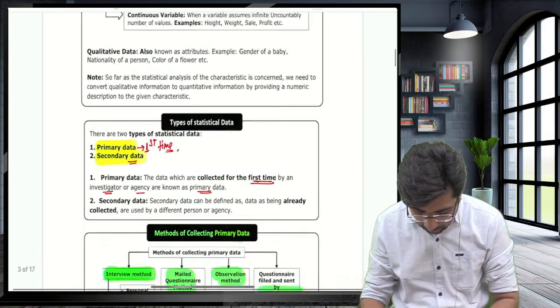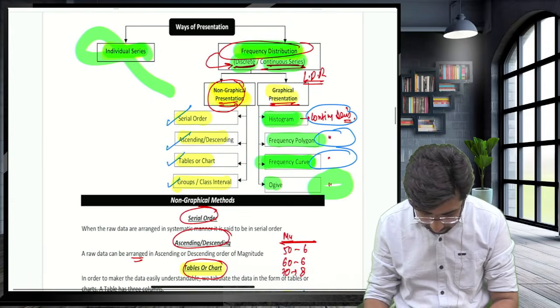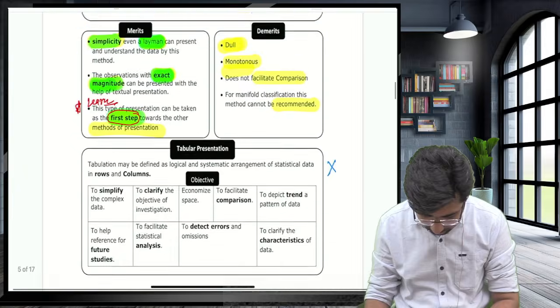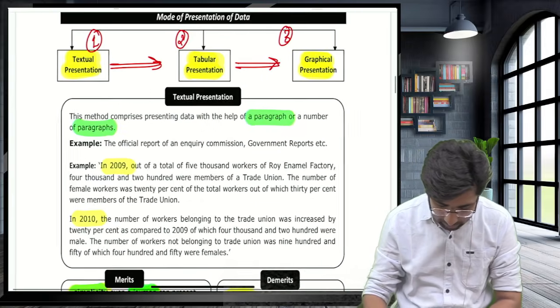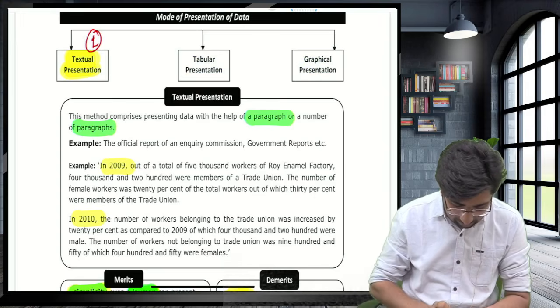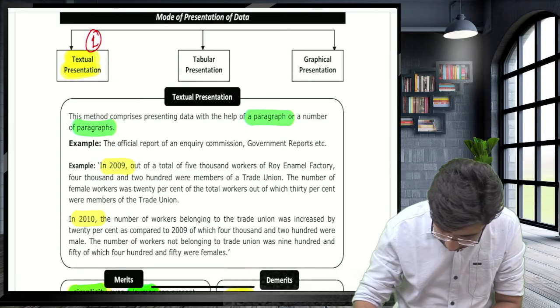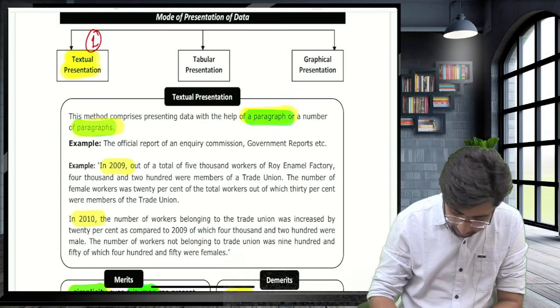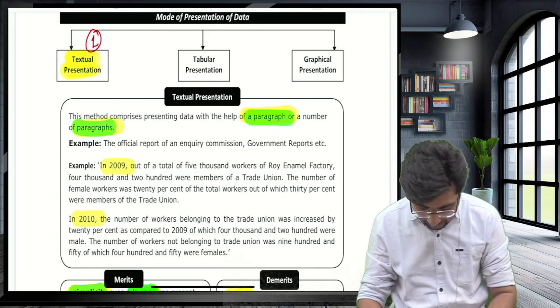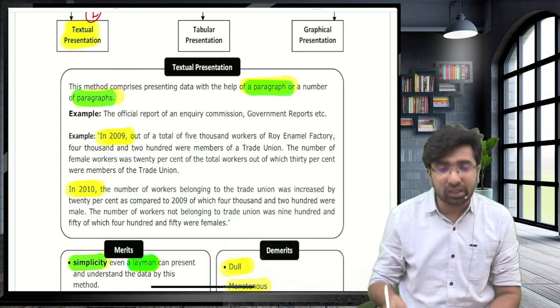Now let's read it out. Yes, guys. Presenting the data. We are going through 3 types of method. The first one is the textual presentation. When you are writing the information in a number of paragraphs, that is known as the textual presentation. Example, in 2019 in 1 paragraph, the information of 2010 in another paragraph.